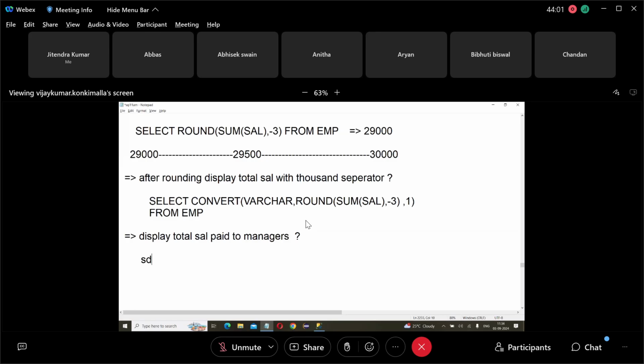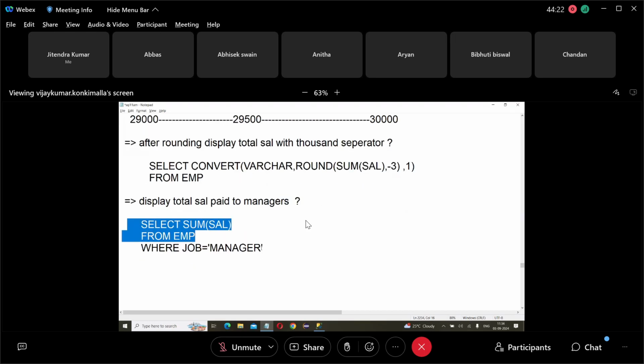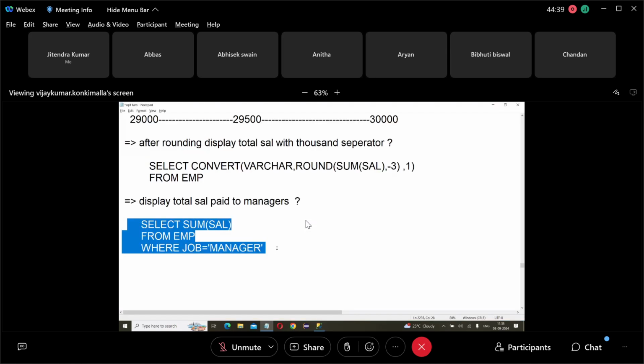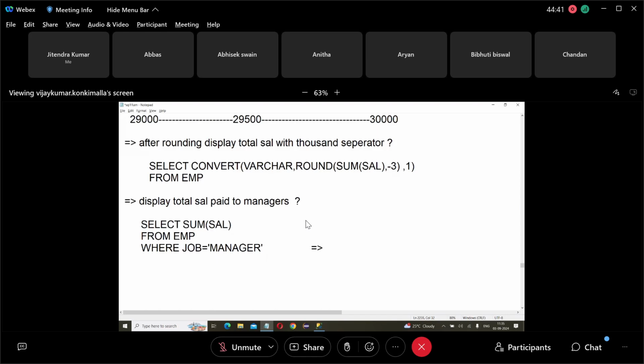You have to write select sum of salary from EMP where job equals to manager. Select sum of salary from EMP where job equals to manager. So execute this query. This query will return the managers' total salary. Now how much? 8,400. Understood? 8,400.